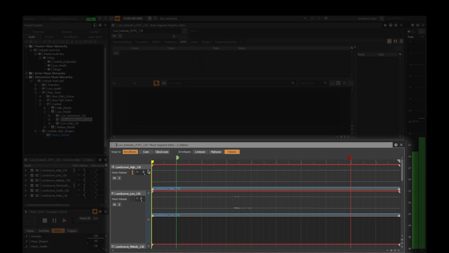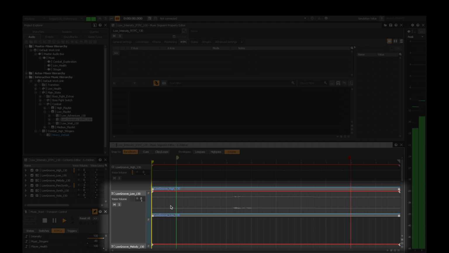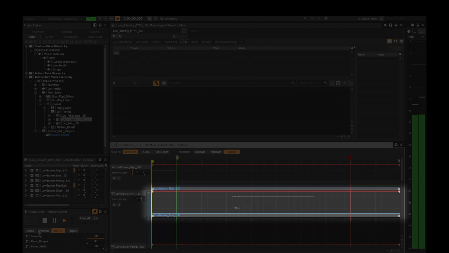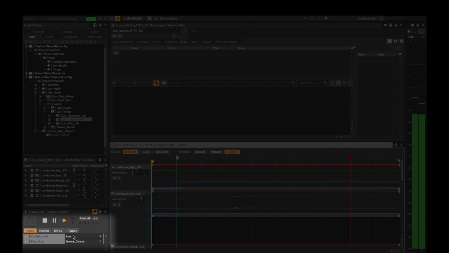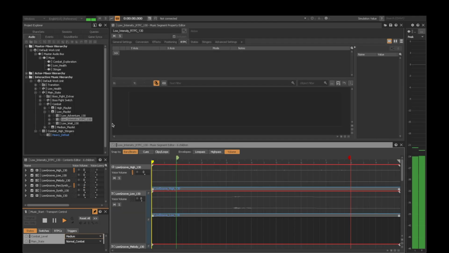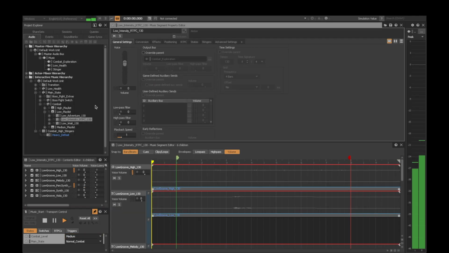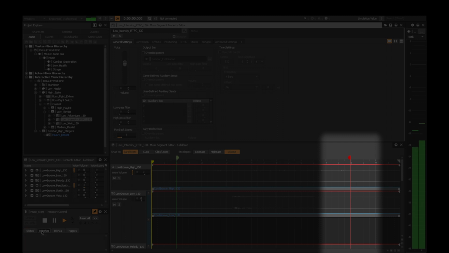This segment also features vertical randomization. Chosen tracks are placed into random containers alongside blank subtracks, so Wwise will sometimes choose to play the track or nothing. I'll change the combat state from low to medium. The transition will occur at the nearest exit cue.